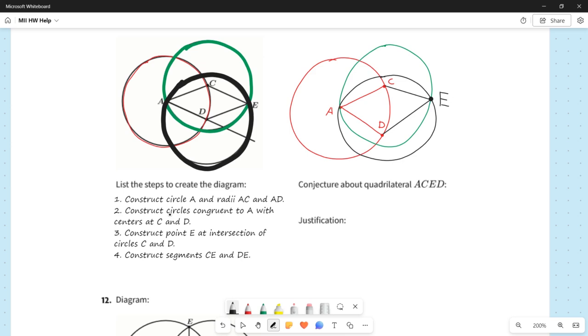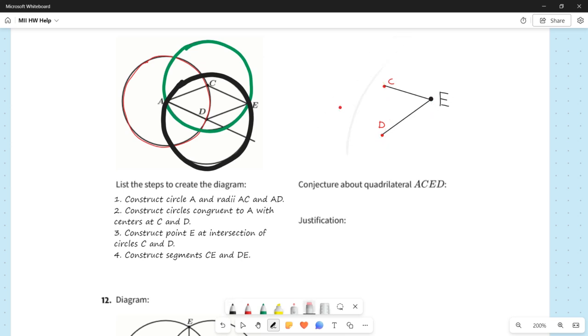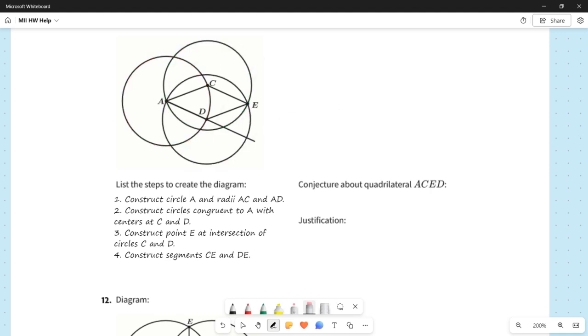And now, that's everything that's in the picture, right? So notice the picture on the left, picture on the right, more or less our picture is done. I'm going to erase it because now it's bothering me because it's not perfect. And I'm going to get rid of all this other stuff as well. All right, so now we're going back to the original picture, which looks a little bit nicer. A conjecture about the quadrilateral ACED, which again is the only quadrilateral in this picture. And notice that it kind of looks to me like a diamond, right?